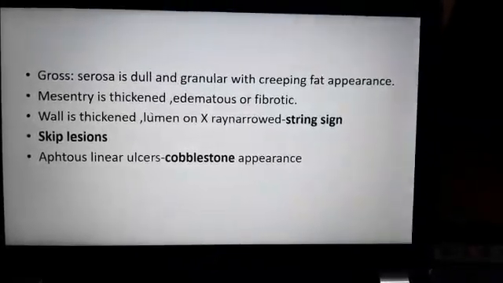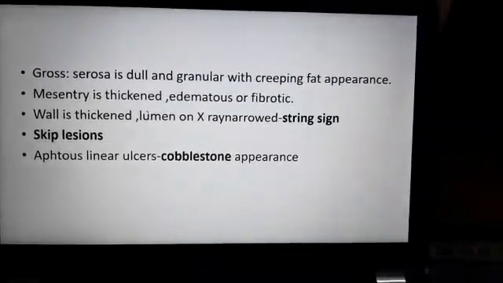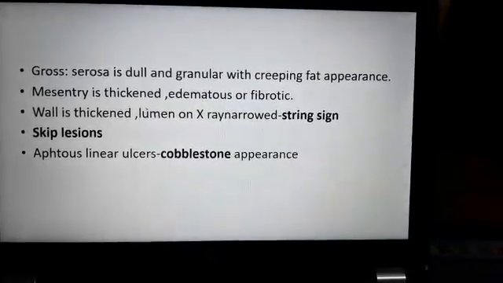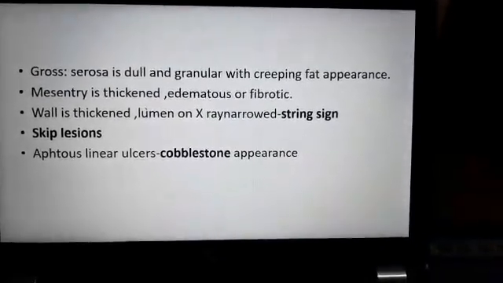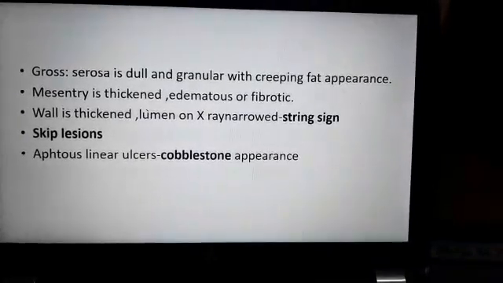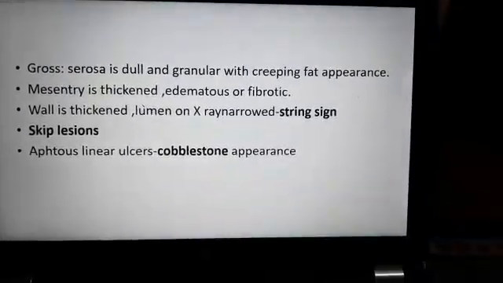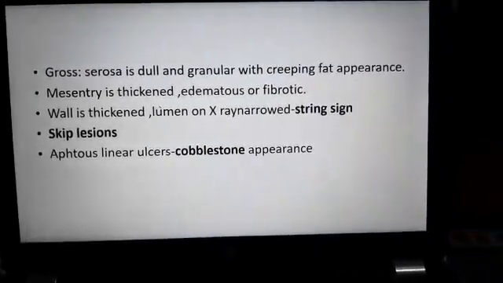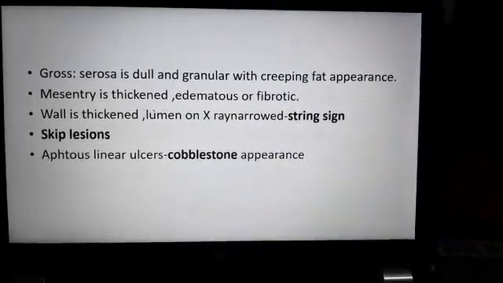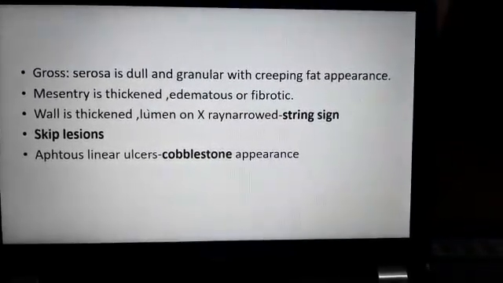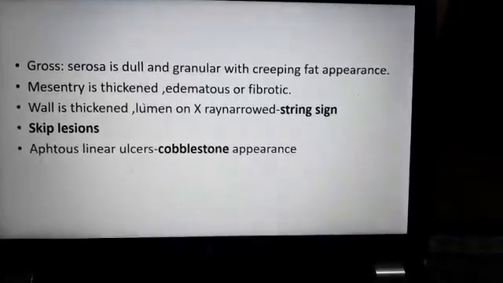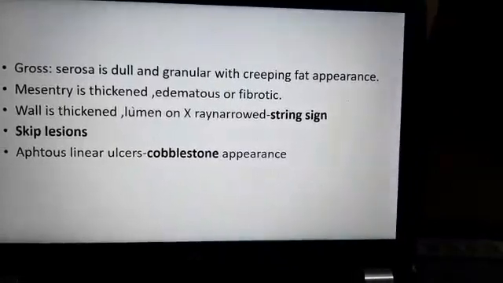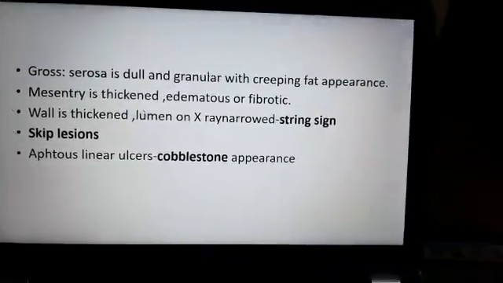Then there will be aphthous linear ulcers. So there will be ulceration, then again normal mucosa, then again ulceration. So this will give a cobblestone appearance. So grossly, the intestine will have a cobblestone appearance on the mucosa. The wall is thickened with the lumen narrowed, the string sign on X-ray, and skip lesions are seen, that is, not continuous involvement of the intestine. The mesentery will be thickened, fibrotic and edematous, and the serosa will be dull and granular. So these are all the gross changes seen in Crohn's disease.